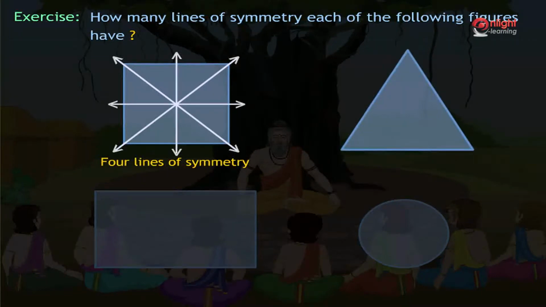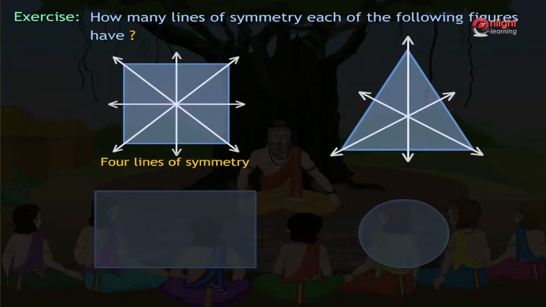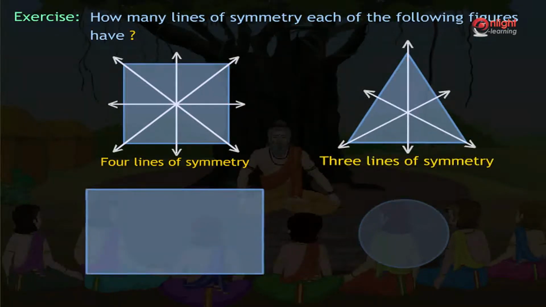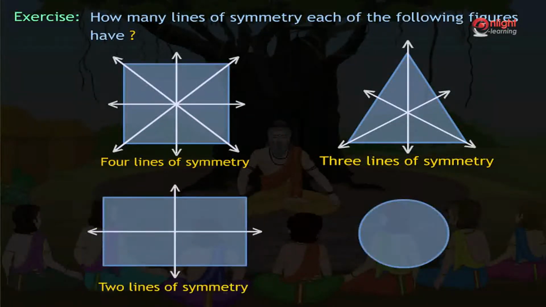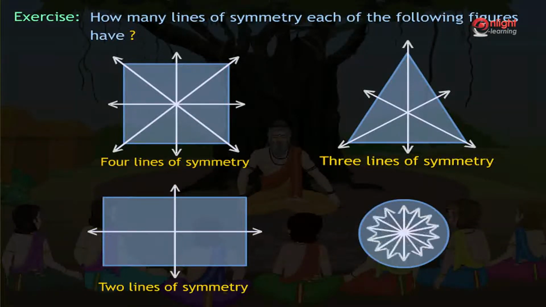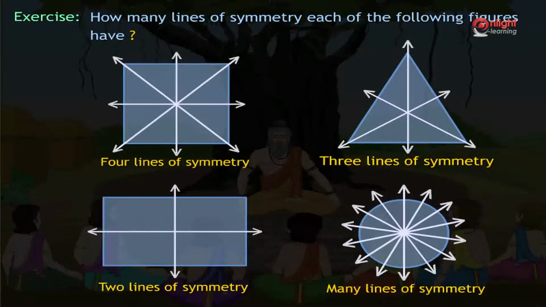The second figure, being an equilateral triangle, has 3 lines of symmetry, each line passing through the vertex and the midpoint of the side lying opposite the vertex. The third figure, being a rectangle, has 2 lines of symmetry, a horizontal and a vertical line of symmetry. The fourth figure, being a circle, has many lines of symmetry. Any line passing through the center of the circle acts as a line of symmetry.